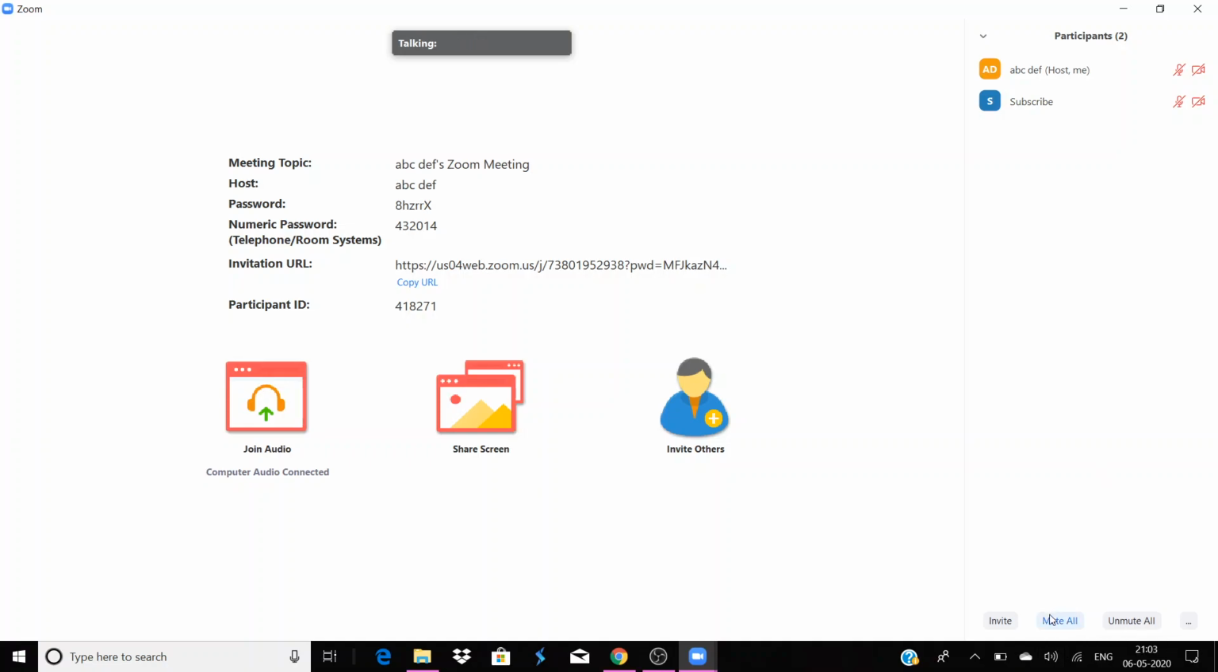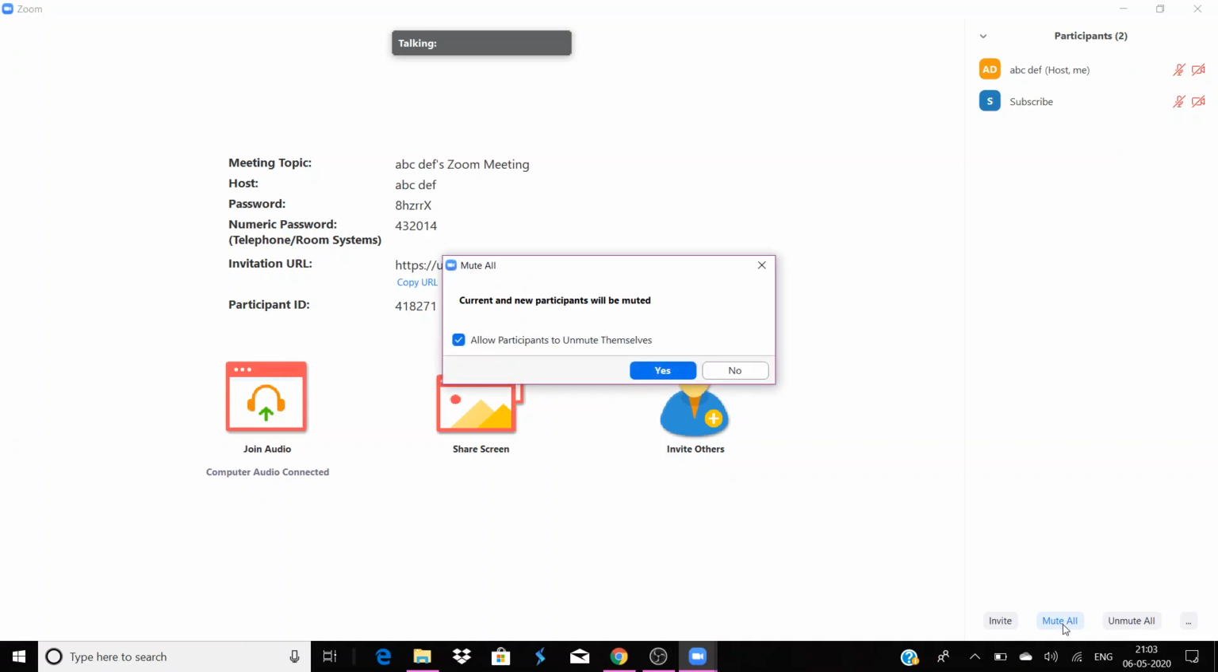So instead of that, here you can see the mute all option. If you click on that, this dialog box appears. Mute all: current and new participants will be muted. If someone else comes, they will also be muted directly. And this checkbox is very important. If you want to allow participants to unmute themselves, suppose I mute him, he will have the right to unmute himself again. But if I uncheck this, he cannot unmute.